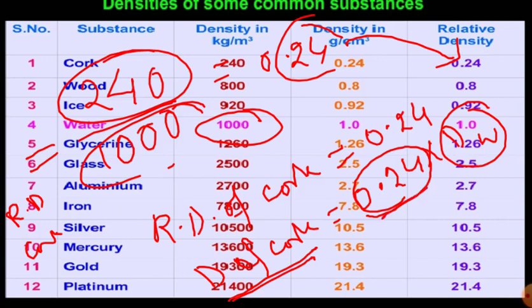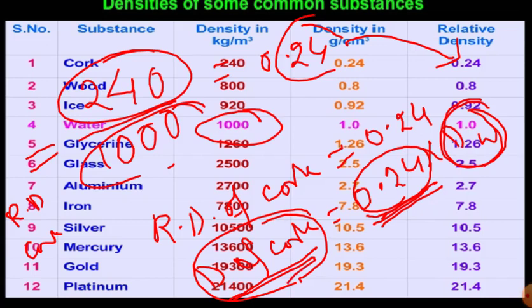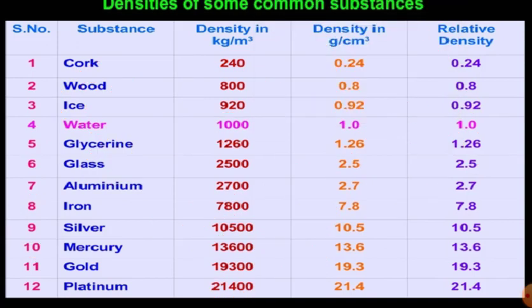So if this factor is less than 1, that means the density of water is more than the density of that substance. Now you will see that the density of coke is less than the density of water, so it will float. If you look very carefully at this table, you will find that from water upward, say ice, wood, coke, these are all less than the density of water. Density of water is 1000, which means 1000 kg per meter cube.